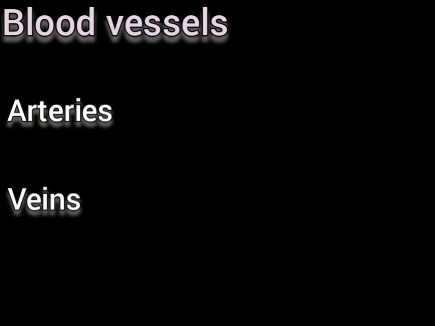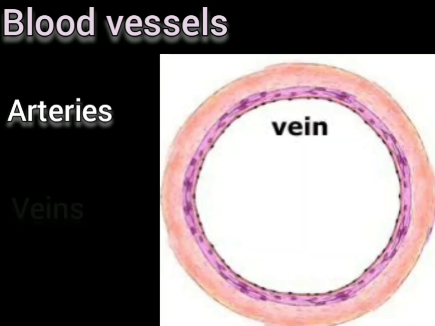Number 2, veins. These vessels collect blood from different organs and bring it back to the heart. Blood flows in the veins with low pressure, so their walls are thin. Veins have valves to avoid backflow of blood.